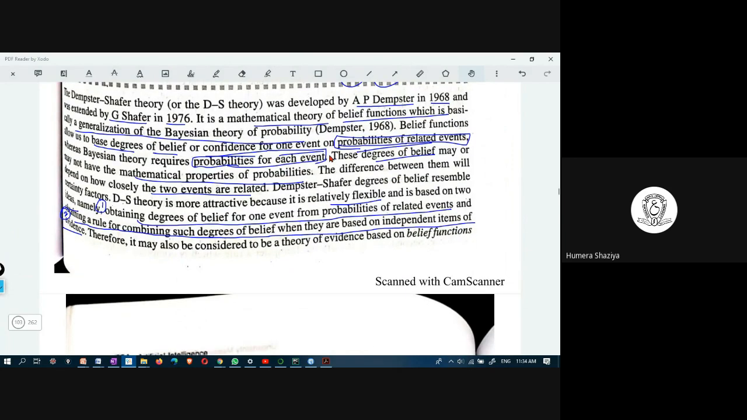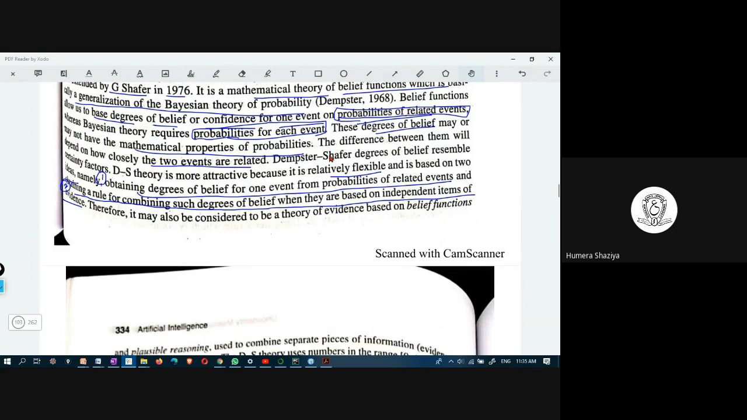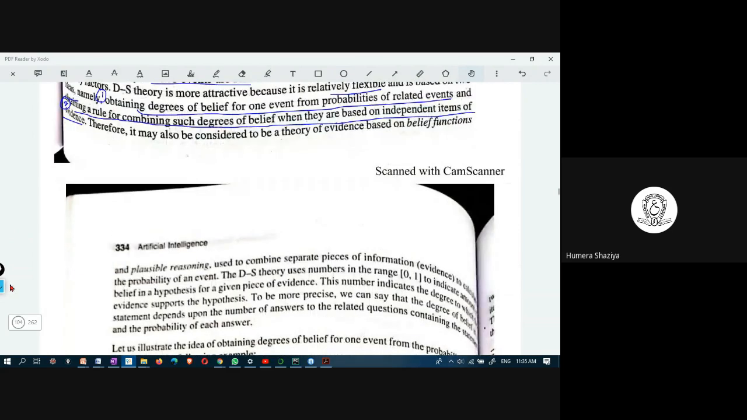These are the two things in Dempster-Shafer. First one, obtaining the degree of belief for one event from probabilities of related events. And second, obtaining a rule for combining such degrees of belief when they are based on independent items of evidence. This is actually based on belief functions and is known to be based on plausible reasoning.